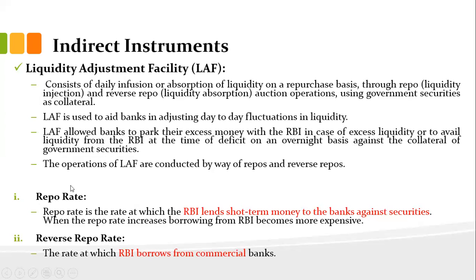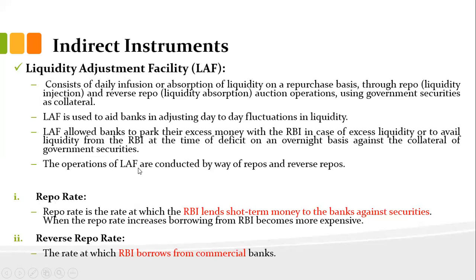That interest rate is called the repo rate, when commercial banks are taking a loan from the RBI. On the other hand, if excess liquidity is there, they can deposit their excess liquidity with the RBI, and that is called the reverse repo rate. With this also, the RBI can control the supply of money in the market.